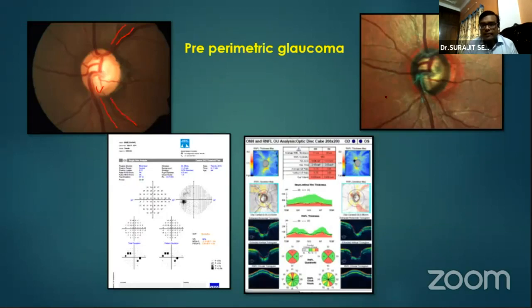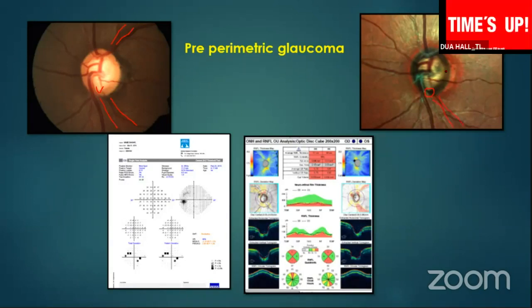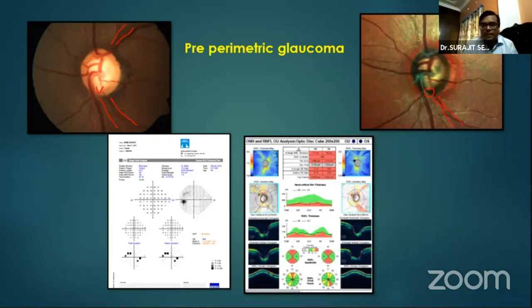The same thing we can see here in the multicolor imaging also. The notch is nicely visible here, the thinned out area, and associated with this RNFL defect in both sides, superior pole and inferior pole, which nicely corresponds with its OCT findings also. In OCT also we are seeing the same features.